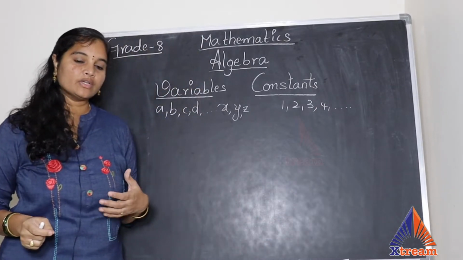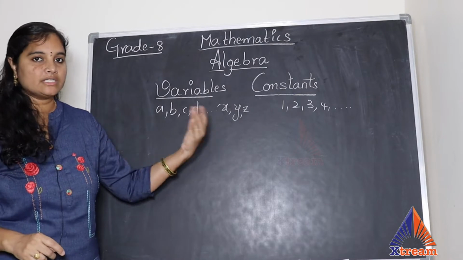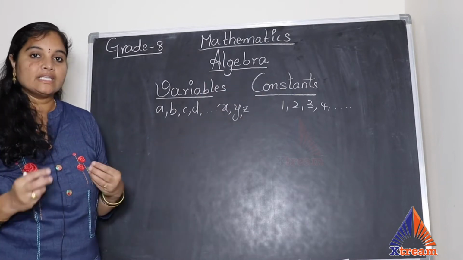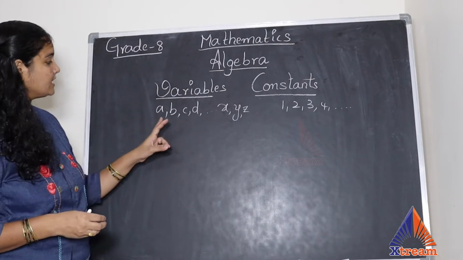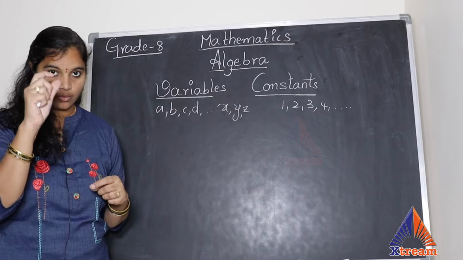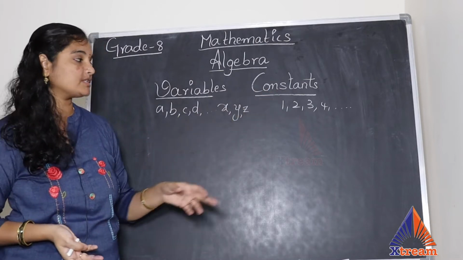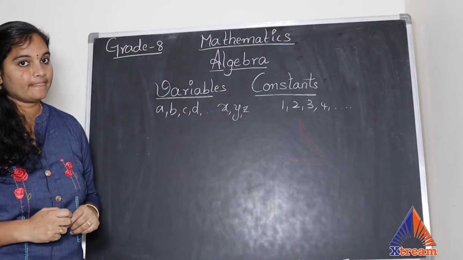So generally people say that variables means a, b, c, d till x, y, z, and constants means 1, 2, 3, 4, they're numbers. But the thing is that since they vary from one situation to the other situation, they represent them with alphabets, that too lowercase. Constants don't change from the situation. That's the reason they represent them with numbers.